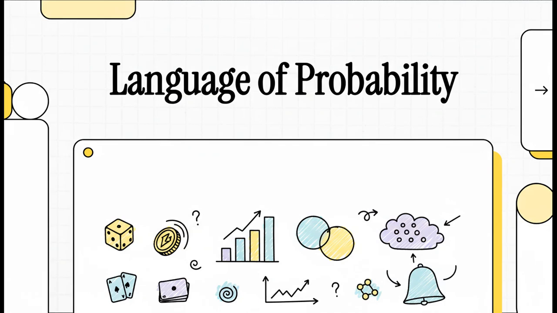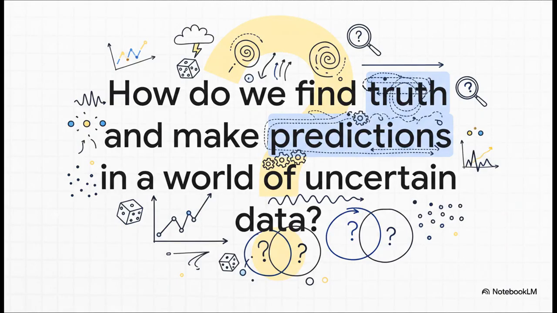So we are absolutely swimming in data, right? Every click, every purchase, every single thing we do generates it. But how do we actually make sense of it all? Well, the answer lies in learning a special language, the language of probability. And today, we're going to learn its grammar so we can start to really understand the story the world is telling us.